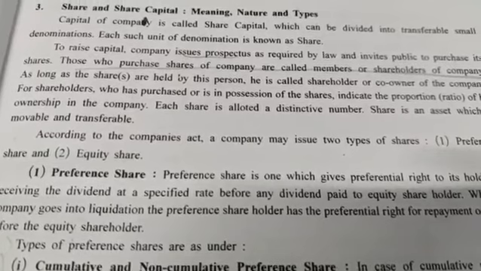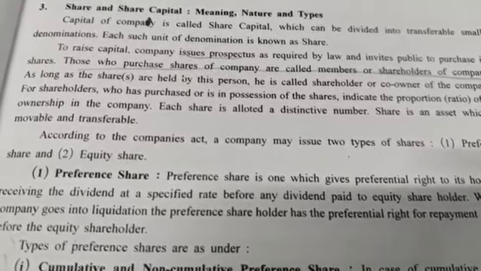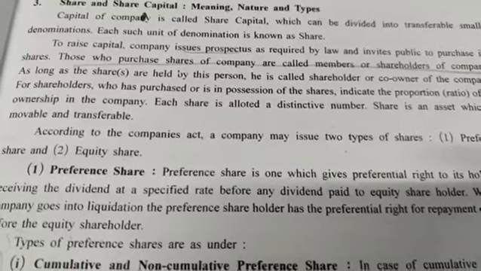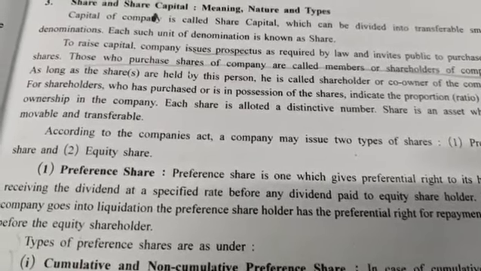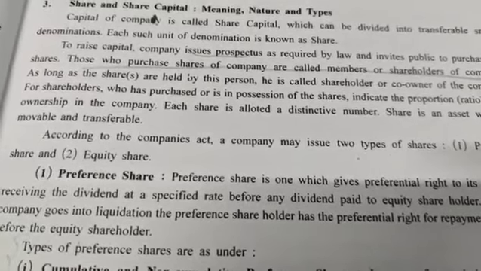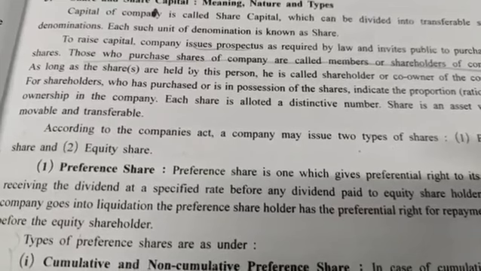Each share is allotted a distinctive number. Each and every single share has a separate distinctive number. For example, in a classroom there are 50 students, so each one of you has a specific roll number. In the same way, each shareholder who holds shares has a certain distinctive number.